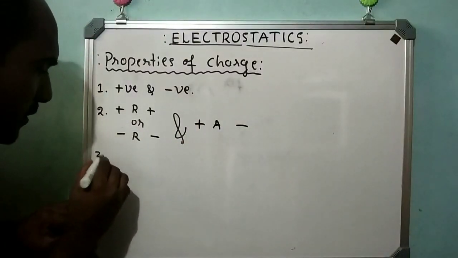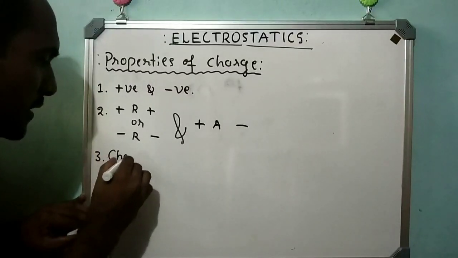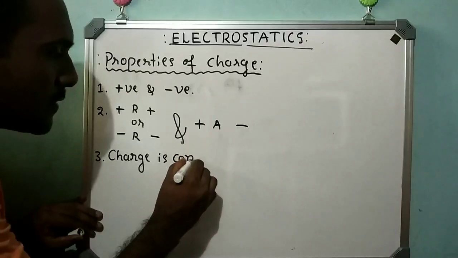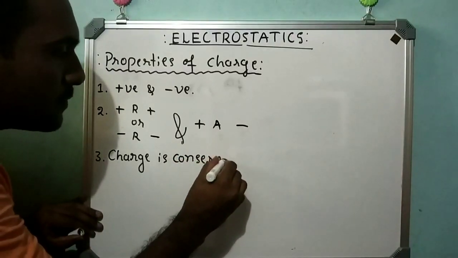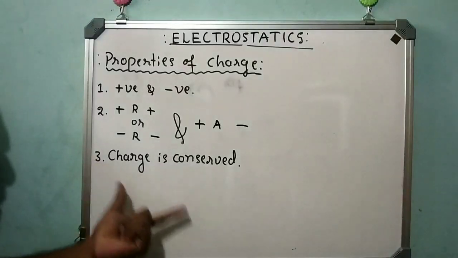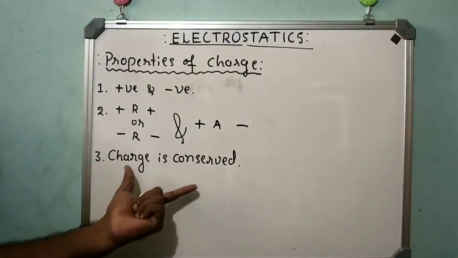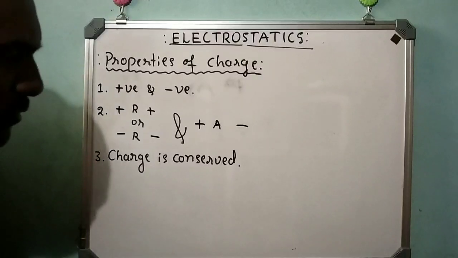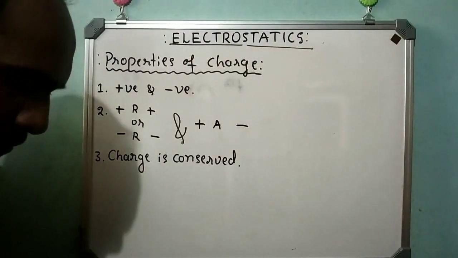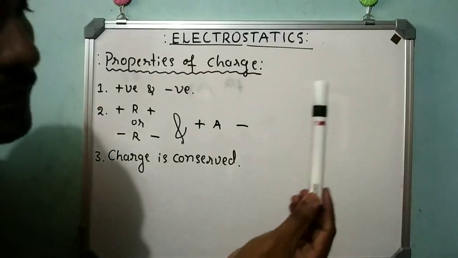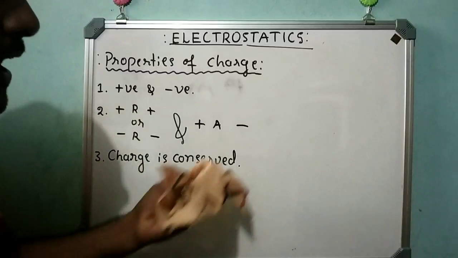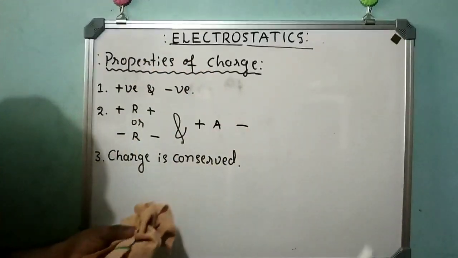And the third property is that charge is conserved. What is the meaning of charge is conserved? This is very important. For 1 mark, it's going to be asked. Here, I will give one example. See, this is a pen, but consider it as a glass rod, and this as silk.